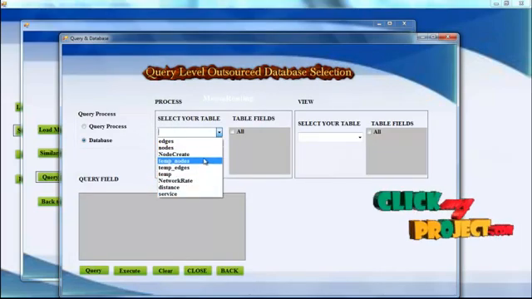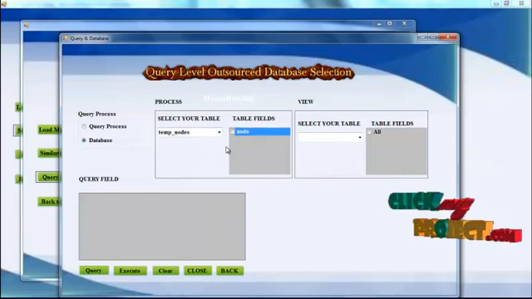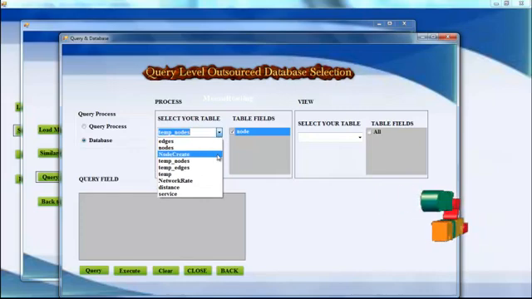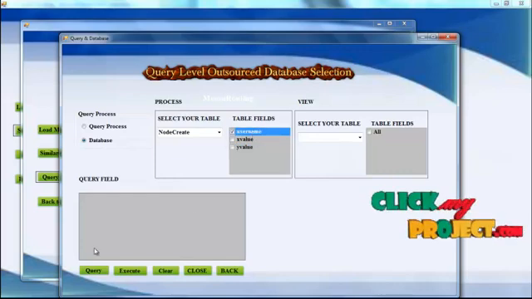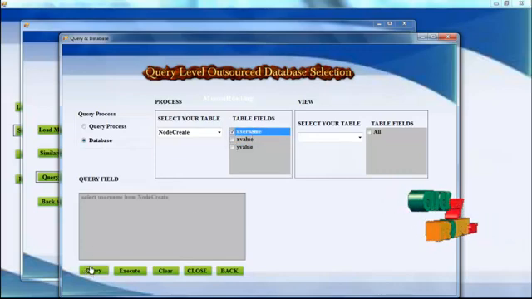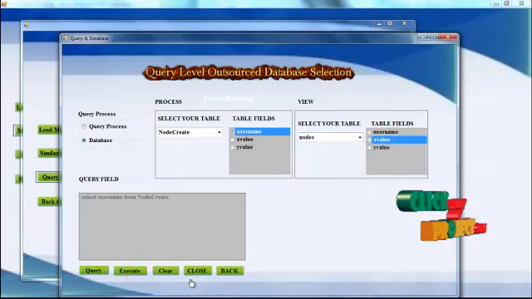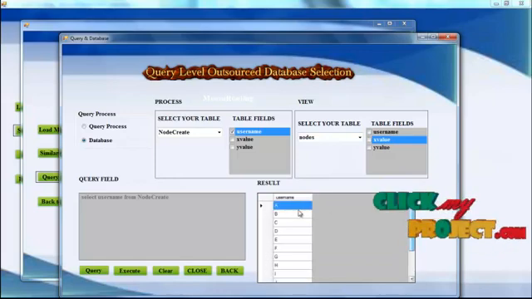I select any one of the table names and any one of the table fields. If I select some other table names, like username, I can choose any other. When I click on the query, the select query process will be displayed, and when I click the execute button, the result will be shown here.